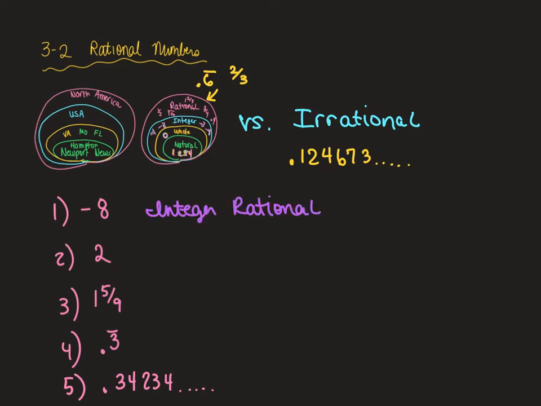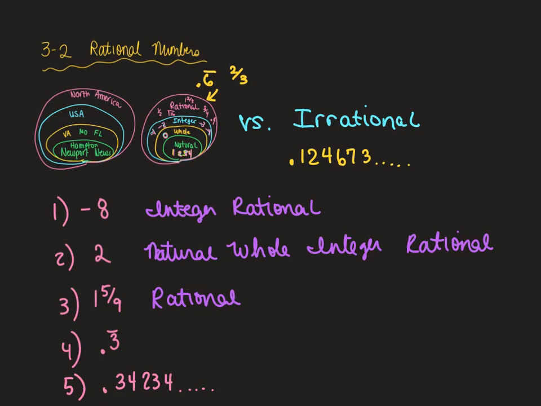The first one was integer and rational. If you didn't get that first one, maybe take a look at the rest of your paper. But if you did get it, then just keep listening. Number 2, natural, whole, integer, rational, all 4 names. Number 3, only rational. Number 4, only rational.